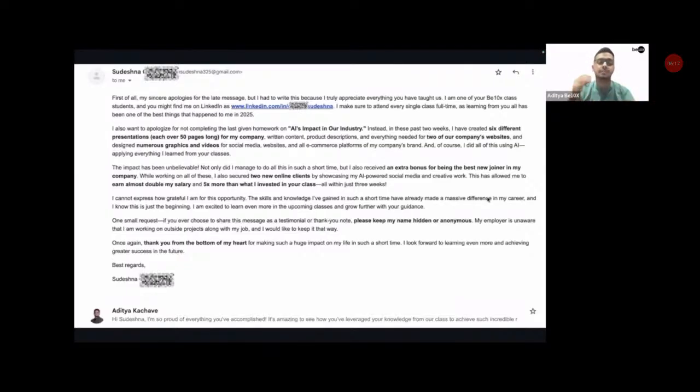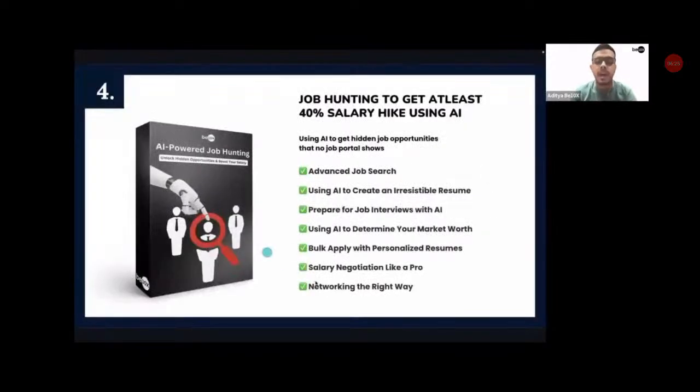After we do this, we go to the fourth module, in which we'll be learning one of the most important skills which no school, no tuition, no college in the world would teach you. What am I talking about? I'm talking about the art of salary negotiation. Yes, guys, in the fourth module of job hunting to get at least a 40% salary hike using AI, we learn how to find the hidden job opportunities that no job portal in the world shows. No LinkedIn, no Naukri, no Indeed, nothing like that will show you these. We learn how to reach out to those job opportunities, how to negotiate your salary like a pro, and everything about that we'll be learning in the fourth module.